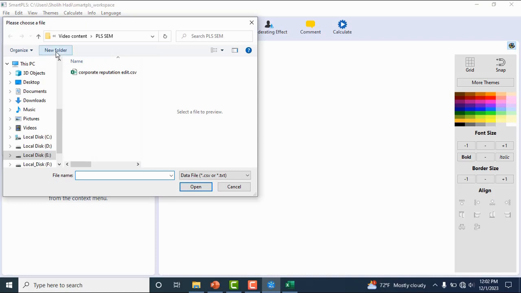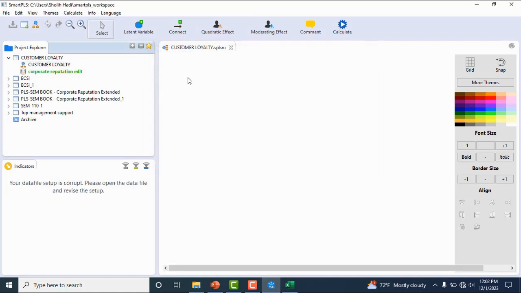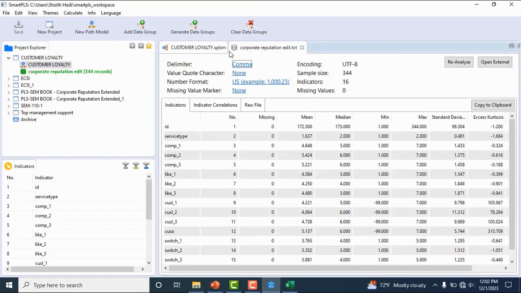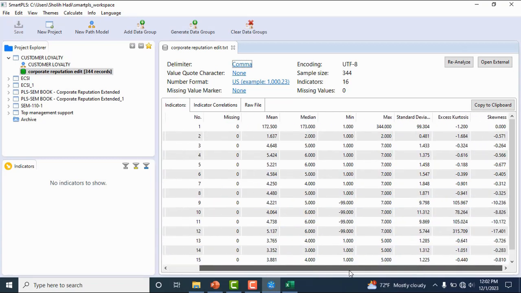We import the data and go here, click and open. From here we can check the missing data, and also we can check outliers in here.